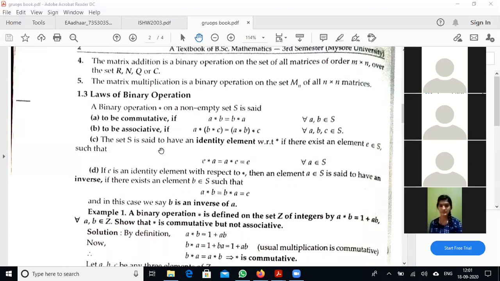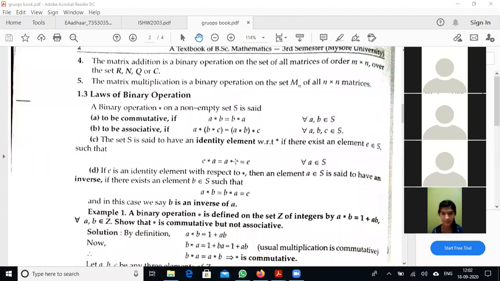Identity law is defined as: for any element A belongs to S, there exists an identity element, say E belongs to S, that is, E star A is equal to A star E is equal to A. Sorry, the last one must be A. That is, any number in S, when we multiply it by that number, we get the same number again. Such an element we call an identity element.